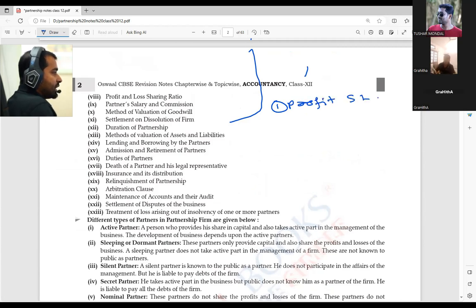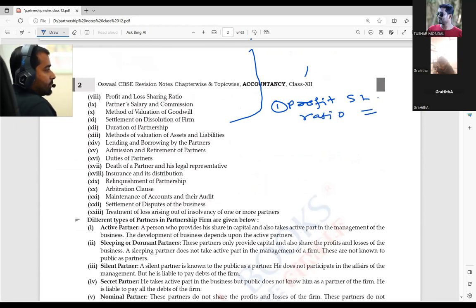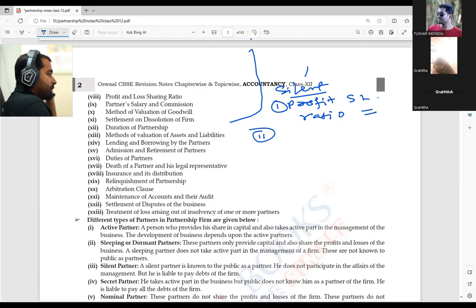Profit sharing ratio will be equal if the partnership deed is silent. Otherwise, if you have not made the partnership deed, indirectly we can say that the partnership deed is silent. Now, if the partnership deed is silent, the profit sharing ratio will be equal. Point number 2,